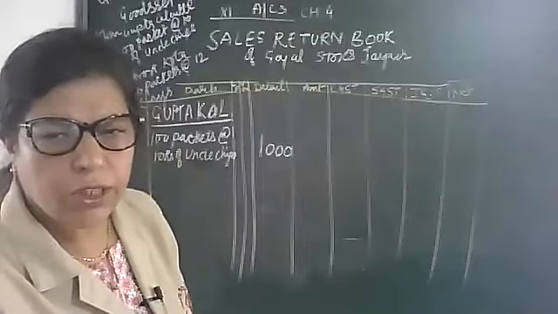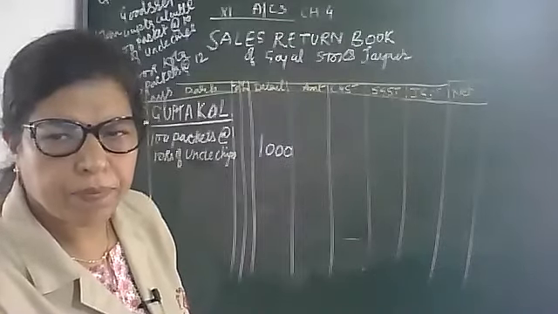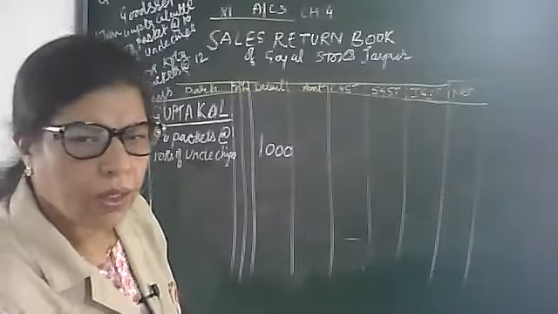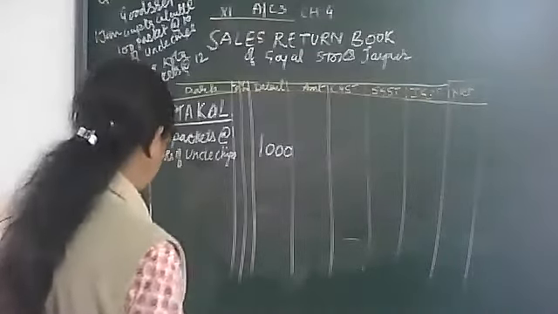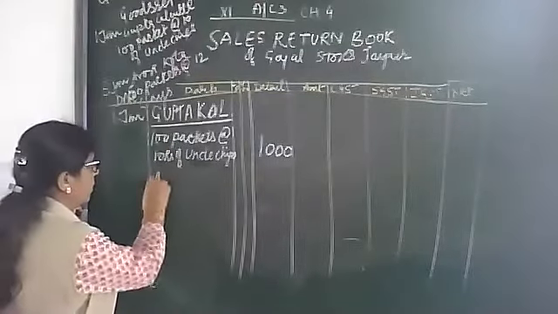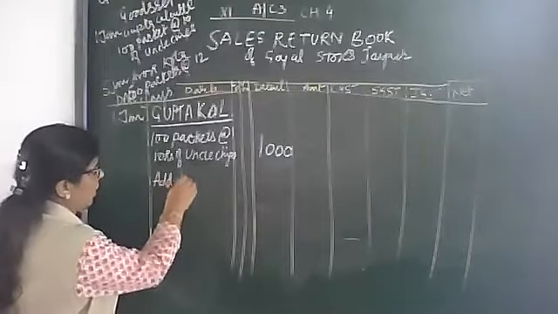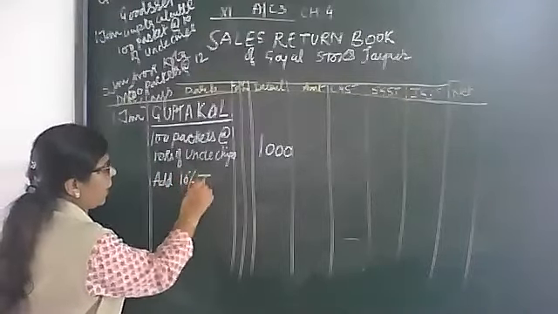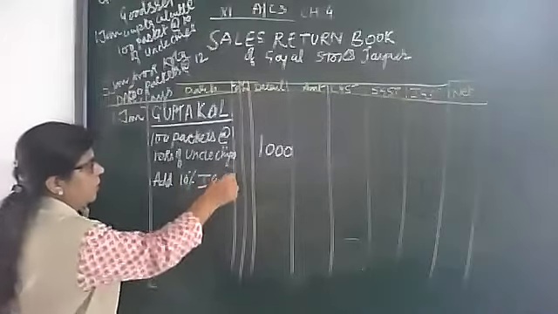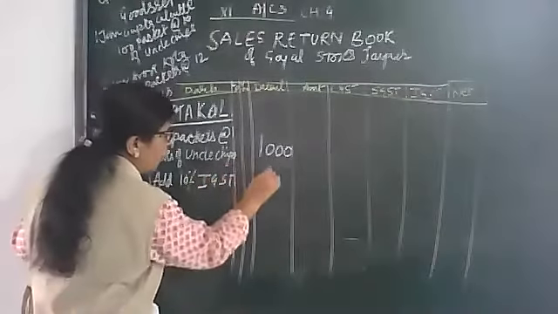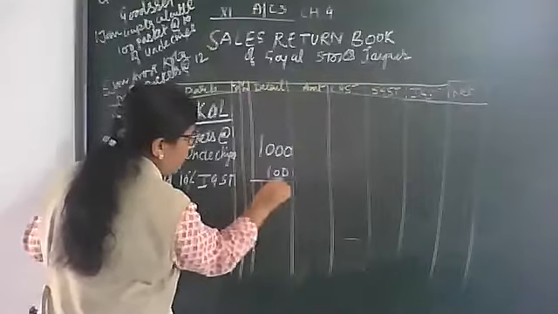Now, children, see, we have to add 10% IGST on 1000, that is 100.